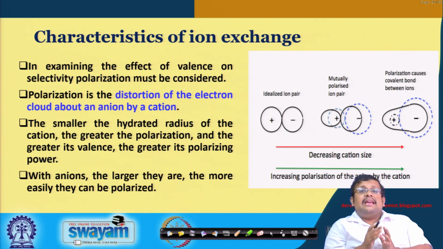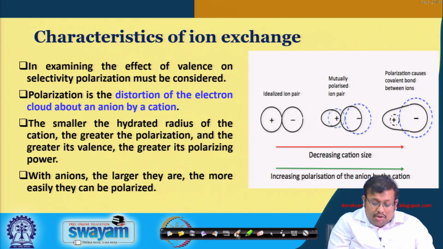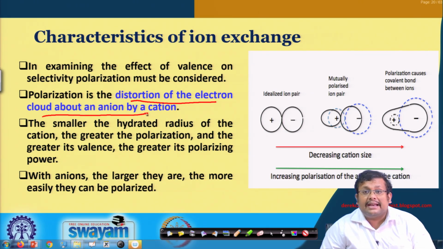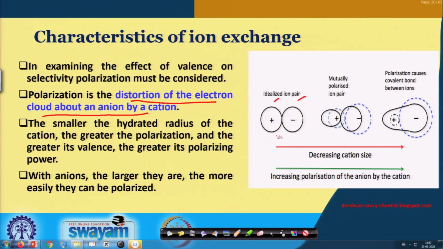Now, in examining the effect of valence on selectivity, polarization is another important aspect. Polarization is basically the distortion of the electron cloud about an anion by a cation. Here you can see an idealized ion pair of the positive ion and the negative ion, cation and anion, with almost similar size. Progressively, as we go in this direction, the size of the anions is getting lower.